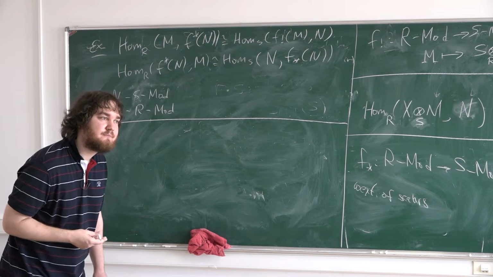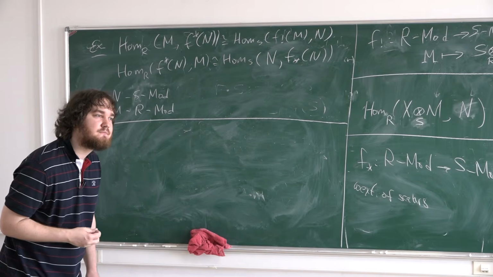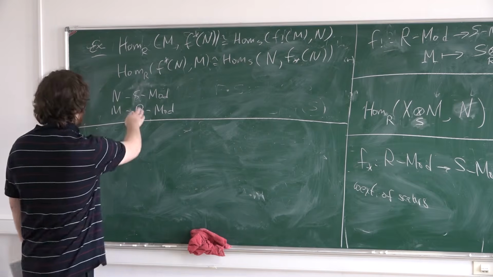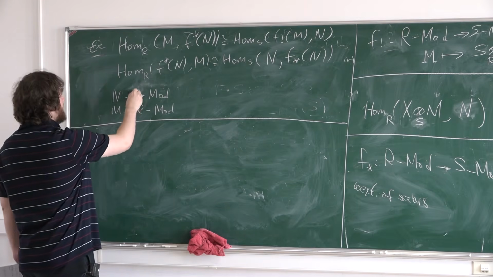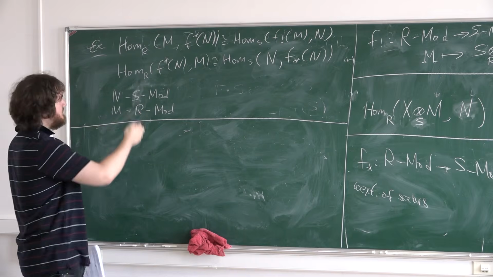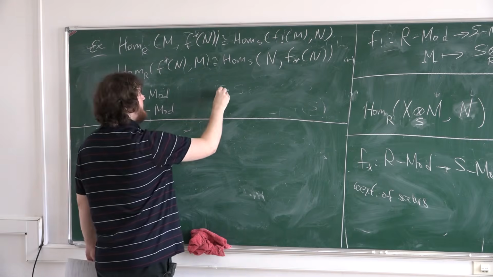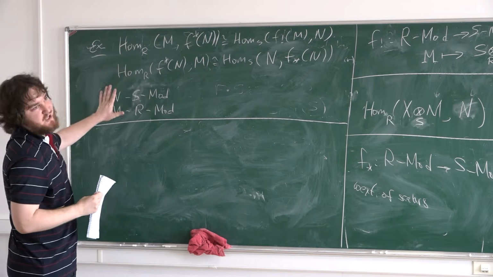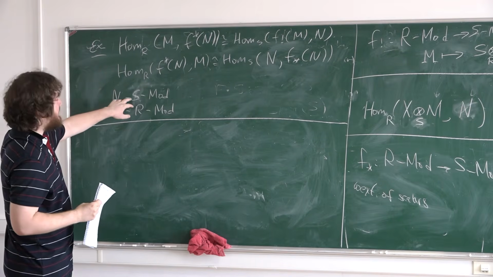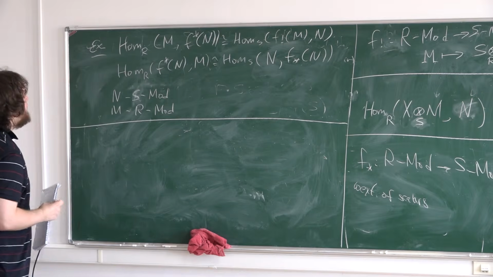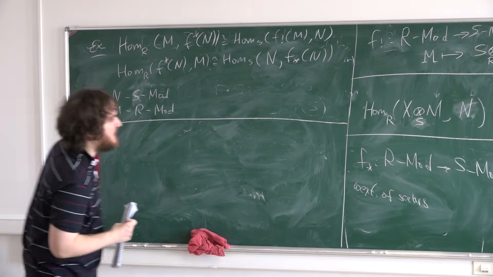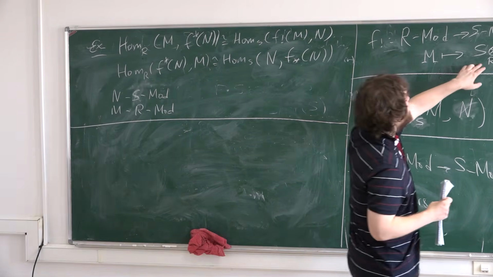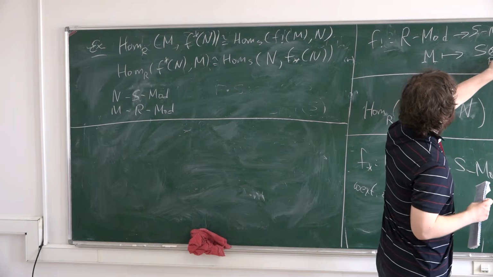Here N and M are both left or right? Left, for example. If I write the letter on the left, then it's a left module. Yes, they are both left. For example, here I assume that they are left, because I need that M is a left R module.